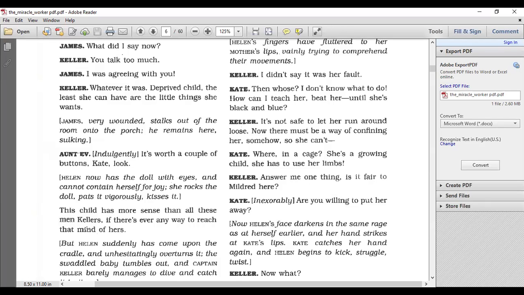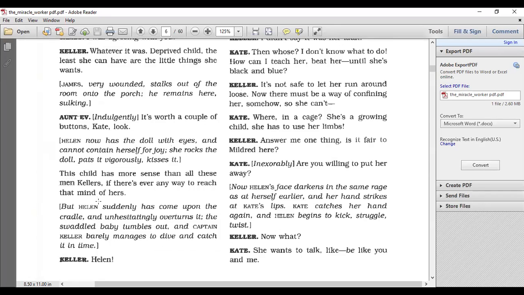Now Mom Kate sewed the buttons onto the doll. Now the doll has eyes. Now Helen is happy. Okay, Aunt Eve, please continue.